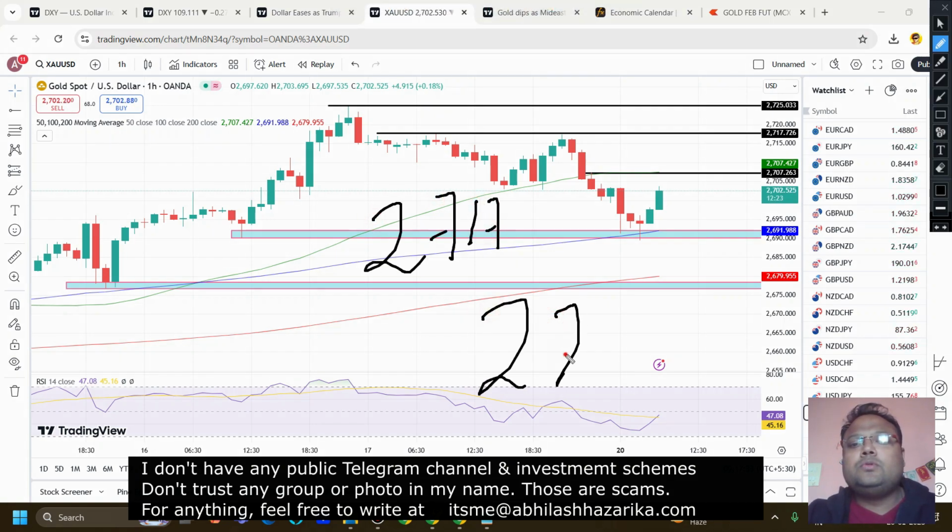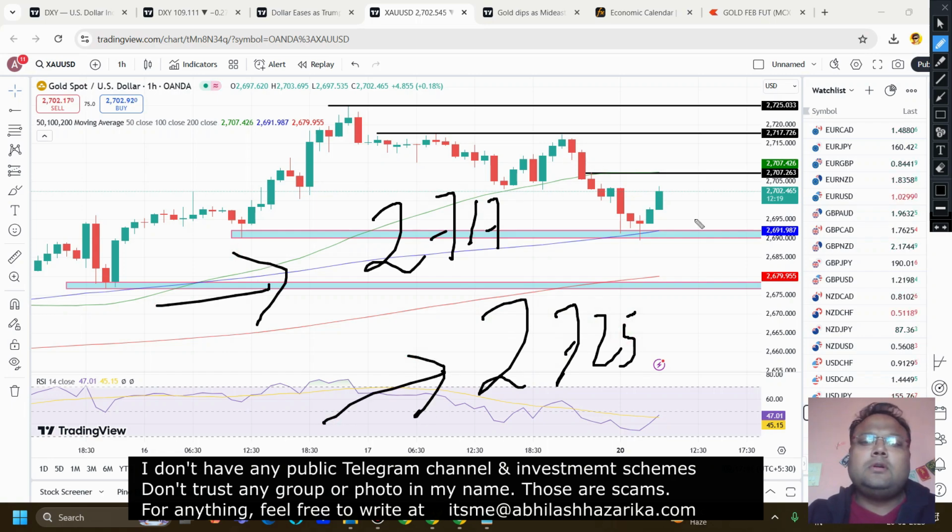And the rest of the trading opportunities that I see on the chart of gold are above 2717 and 2725. So if market breaks these two levels, then we can look for a breakout. But as of now, chances of market going above these two levels are very less. So let's not waste time discussing this.